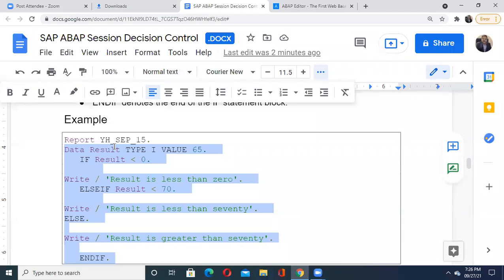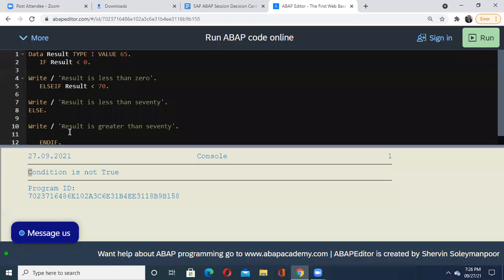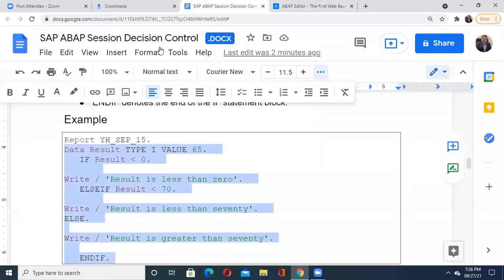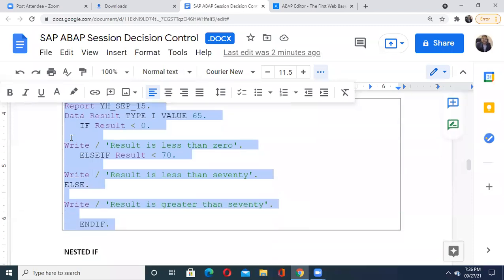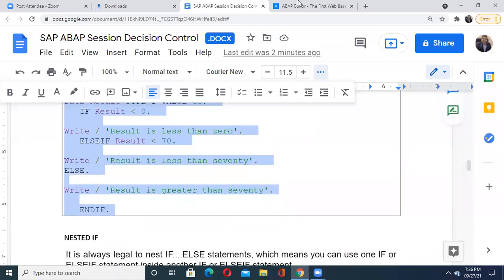Generally, report is written in ABAP to indicate the program name. Here, YH underscore SCP underscore 15 is a program name. And when we are using this online editor, once again, I'm repeating to all of you, its default name is there under the report. This editor is using that. So if I also make the same mistake, you may face the same problem while executing this kind of code. So don't make this mistake.